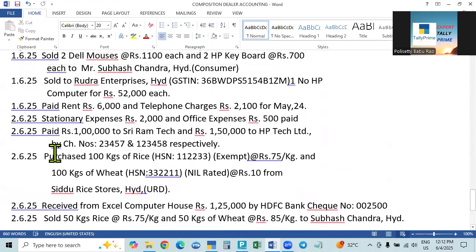Okay, and this one you will feel difficulty. This I will show you in the next video, or here itself we can show you. This is a compound entry. First of all, you make Sita, that is 1 lakh is paid to Sriram Tech, and 1,50,000 is paid to HP Tech, respectively, means you make 2 entries.